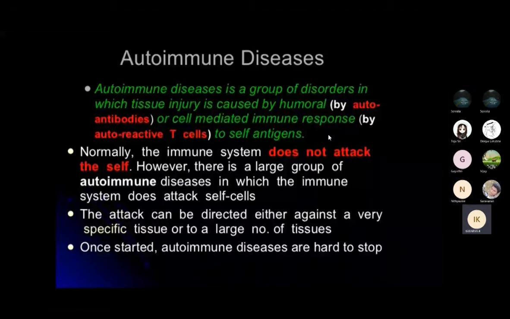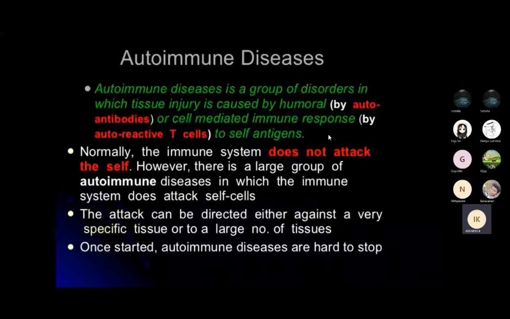Okay, so the immunity which gives protection by itself, this is the self operation, and it turns to causing injury to the self. Some features are identified in autoimmune diseases: elevated levels of immunoglobulins, and it could be an auto antibody.